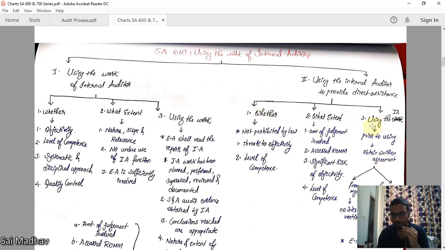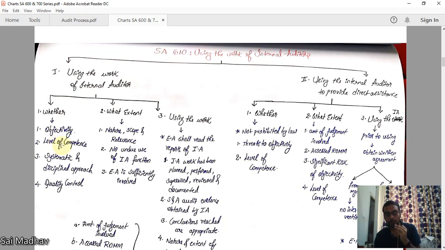First, whether to use or not, you have to check the objectivity of the internal auditor. You have to check the objectivity, whether he is independent or not, and everything. Level of competence. What is his professional qualification? Whether he is a chartered accountant or not, whether he has any other qualification.